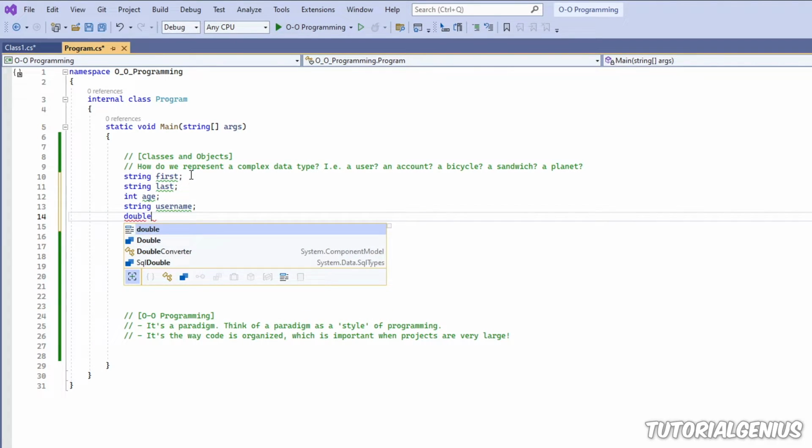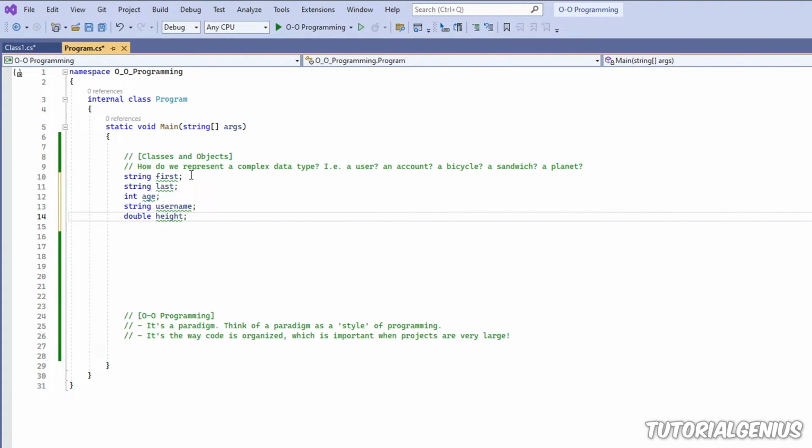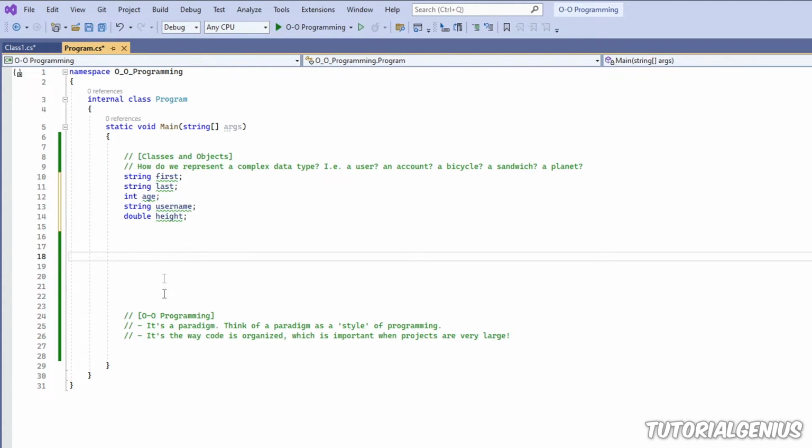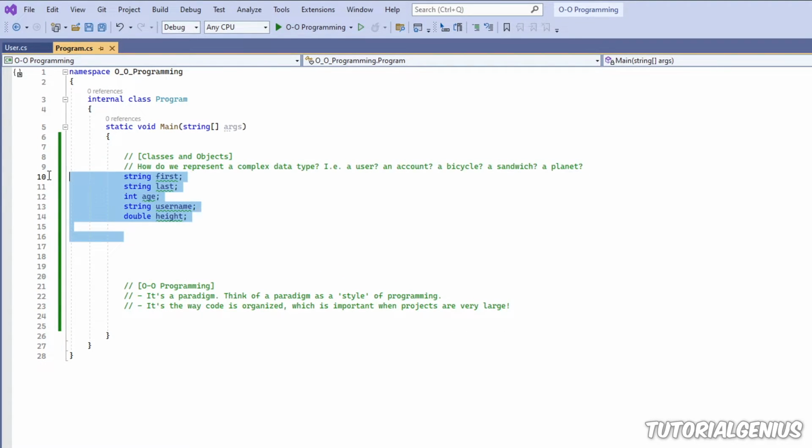So, the list goes on. There's so many things you can store about a user. And you can see I already have 5 lines of code for all these variables. And this page right here is going to fill up very fast with lots of information. So perhaps I could use these simple data types, string, int, and double, to represent a complex object like a user.